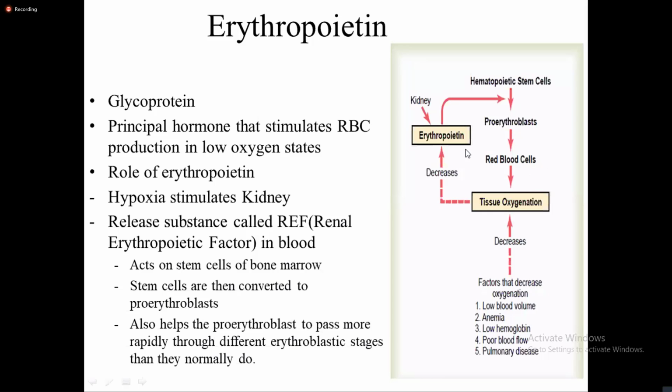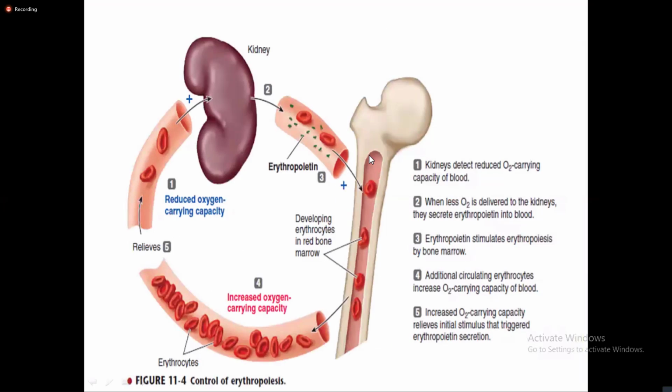In addition, the erythropoietin hormone also acts at the stage of conversion of hematopoietic stem cells into the proerythroblast stage. Okay? So here you can see these are the developing erythrocytes in the red bone marrow.